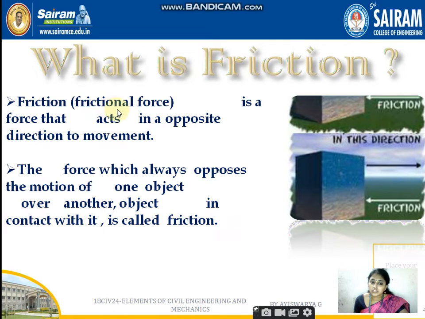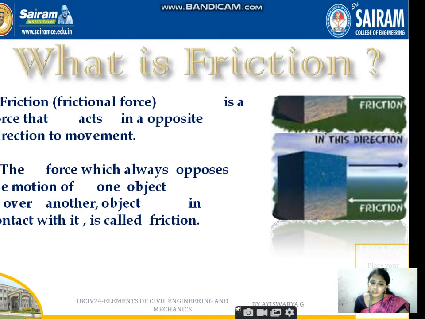Friction is a force that acts in the opposite direction to the movement. See, if this is the block and the movement is in one direction, the opposite side will be the frictional force. It is produced always in the opposite direction of the movement of the body. So it is a force which always opposes the motion, and it also acts on the object in contact with it.